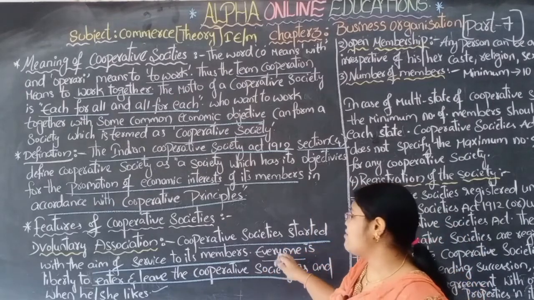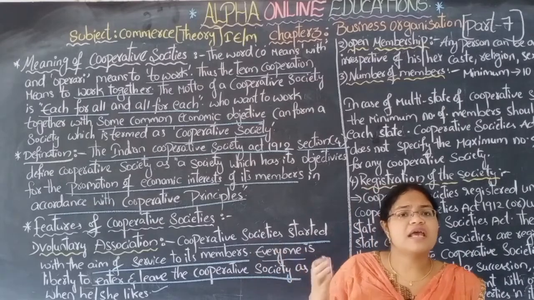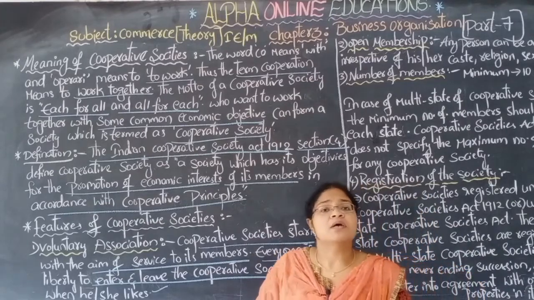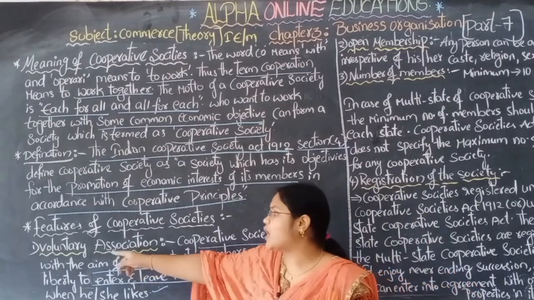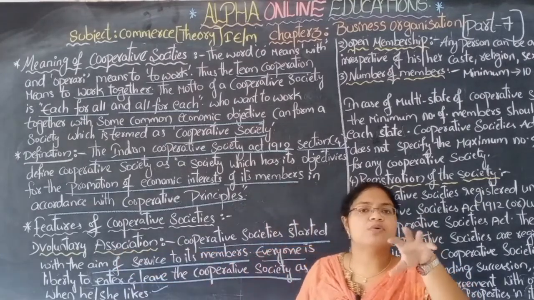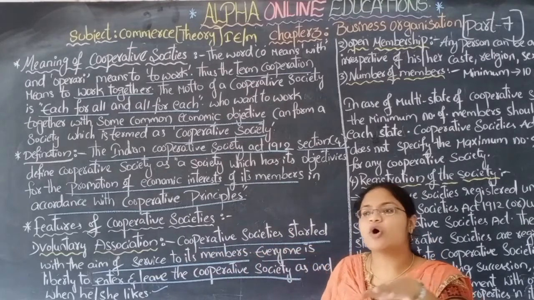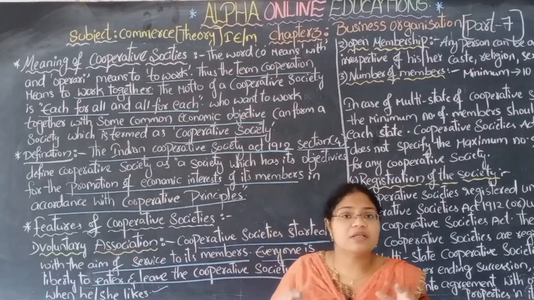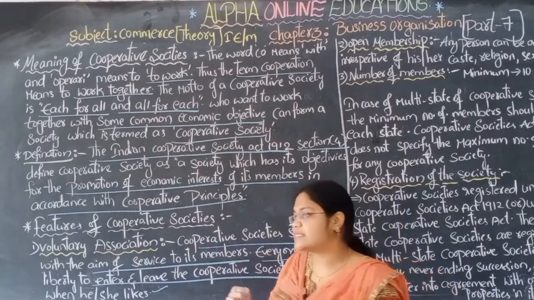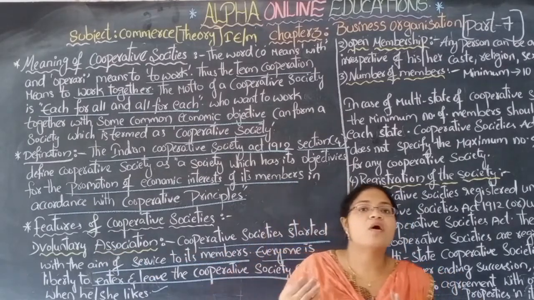Anyone or everyone can become a cooperative society member. There are no restrictions at all. They are voluntaries. Those who become members of the cooperative society are voluntaries. These voluntaries can come anytime and go at any time.